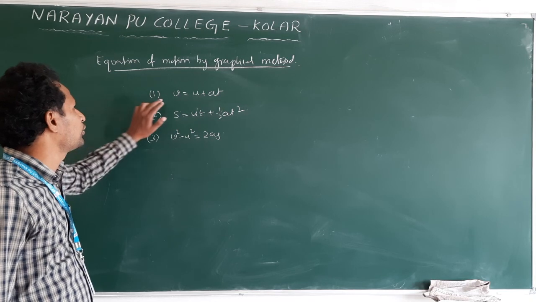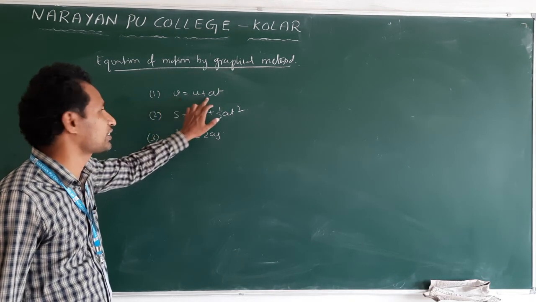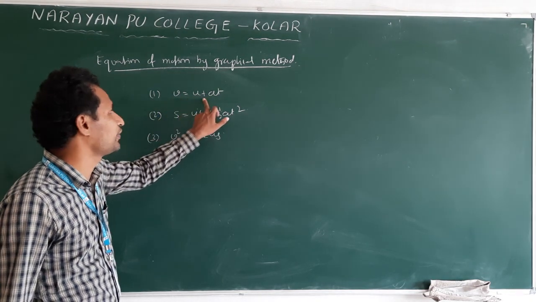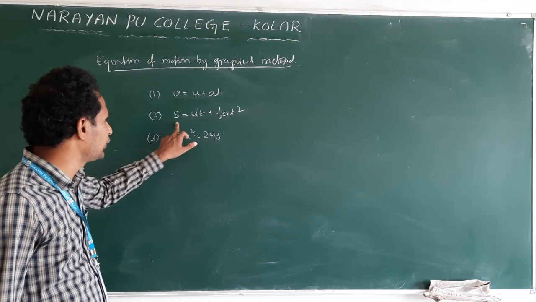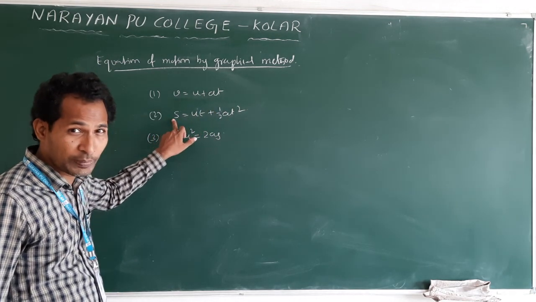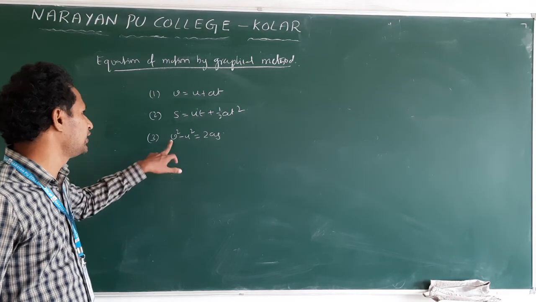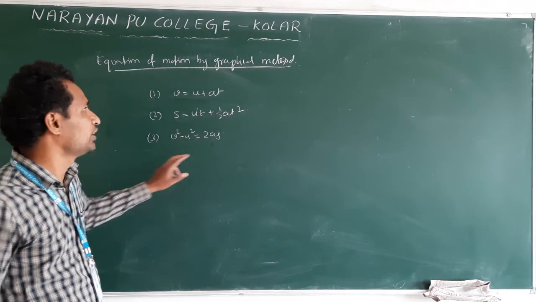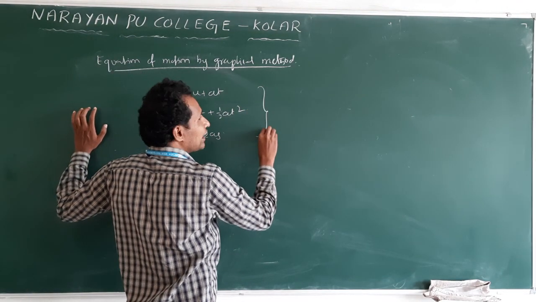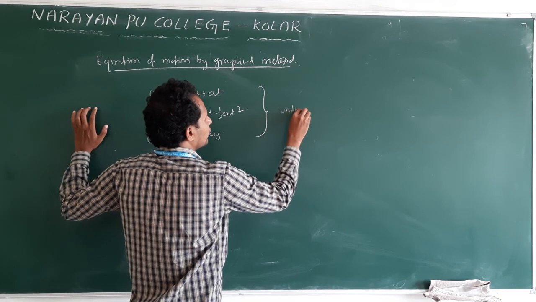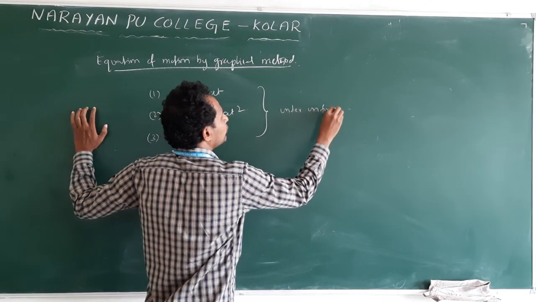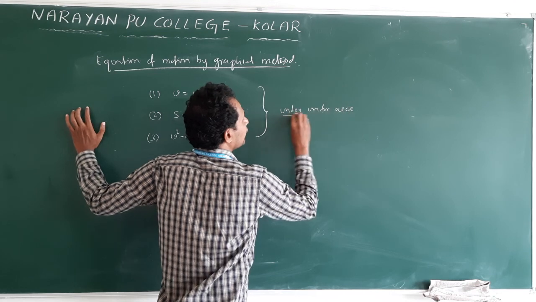Clear? Now this is the final velocity equation: how to find the final velocity of an object. The second equation is how to find the displacement covered by the object. And this one relates velocity and displacement. These are all valid under uniform acceleration.